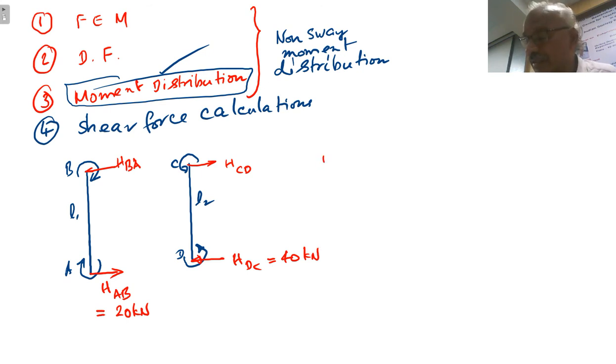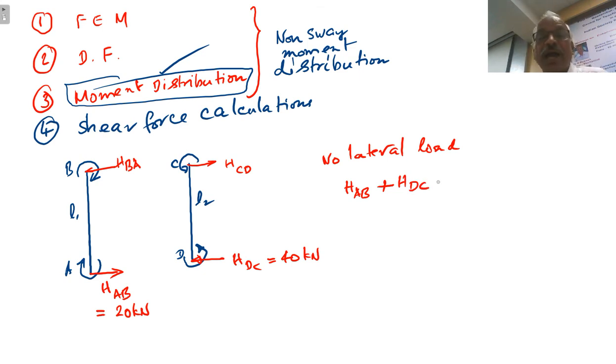In the given frame there is no lateral load. So in this case HAB plus HDC, in the absence of the horizontal forces on the columns AB and CD, must be equal to 0.